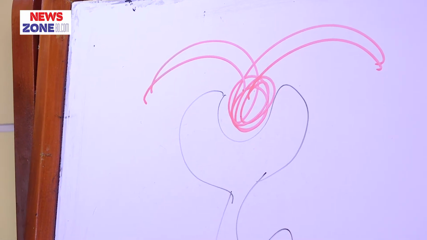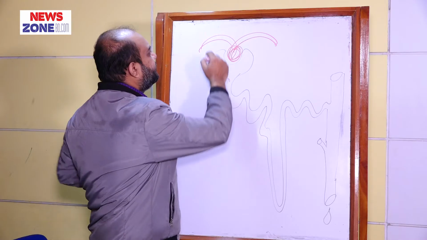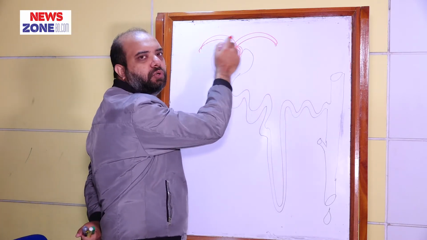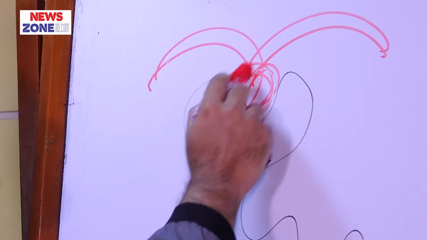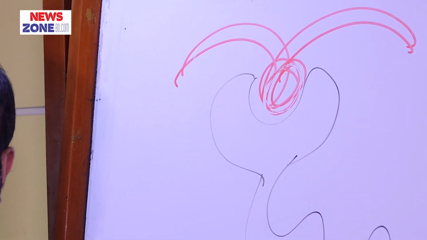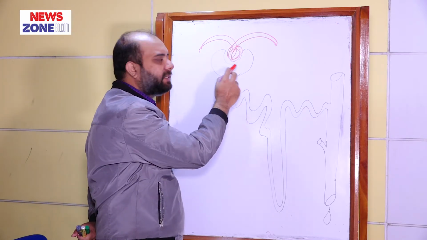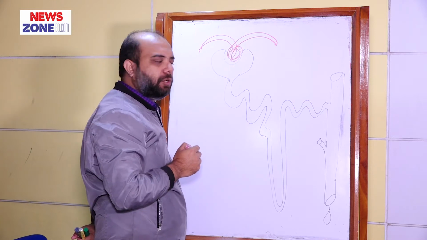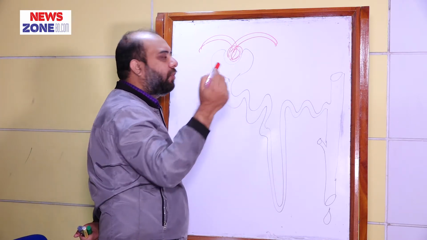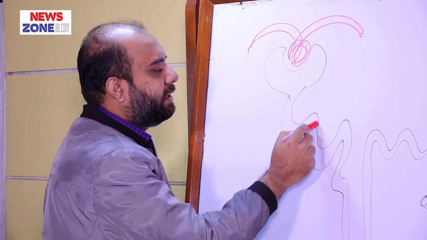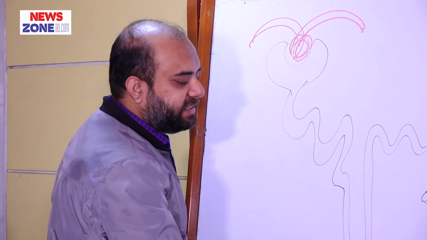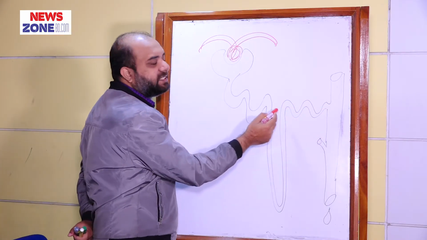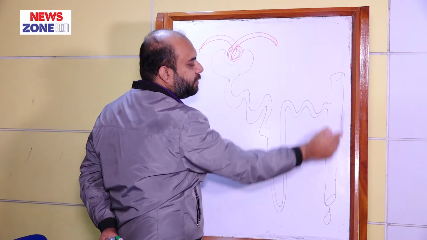From this diagram, what information can we get? This is the afferent arteriole and this is the efferent arteriole, and in between these two, the afferent and efferent arterioles, is an extensive capillary system which is known as the glomerulus. It is a high pressure capillary bed, and this basin-like structure is called Bowman's capsule. Glomerular filtrate is formed here, and this is the proximal convoluted tubule and this is the loop of Henle, and this portion of the nephron is known as the distal convoluted tubule, then collecting tubule and collecting duct.